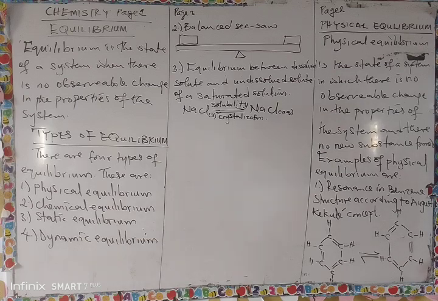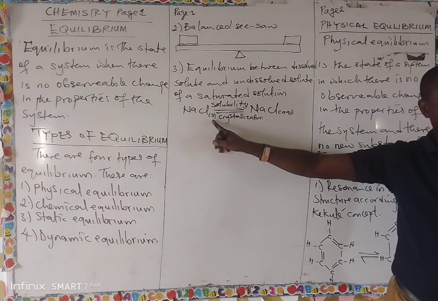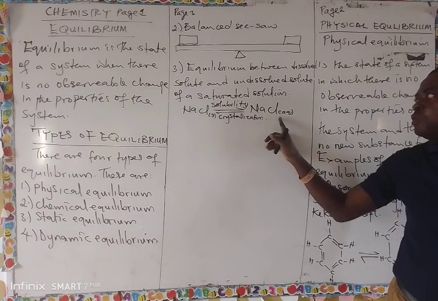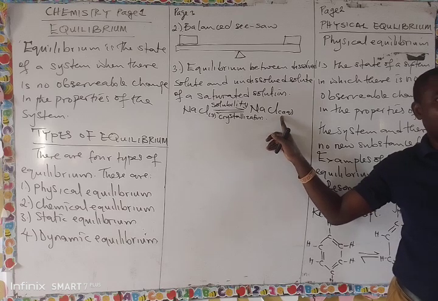But at that time, you will not see it, but something is happening. The undissolved solutes are solid, while the dissolved solutes are aqueous, already inside the water.